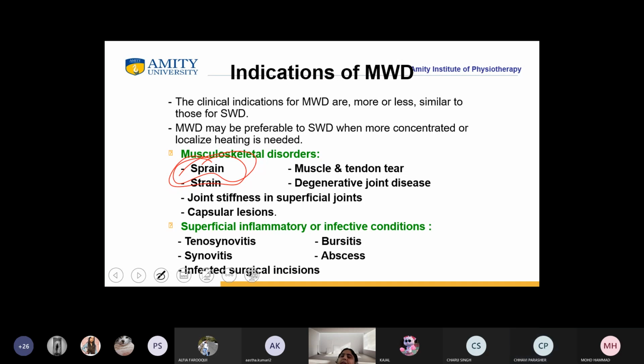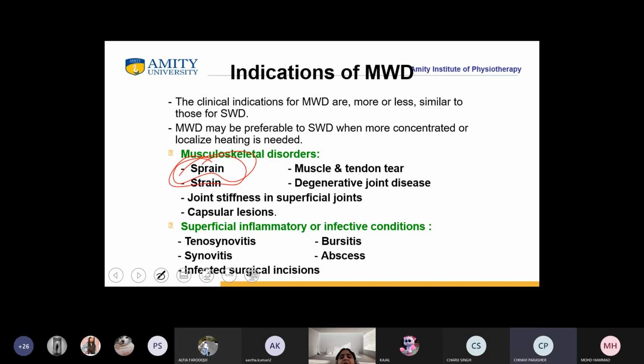You are giving it in sprain because, acute inflammation can be the secondary reason, but the primary reason is that it is used for the superficial tissues and the superficial joints, and the ligament is much more superficial, right? That is why you are giving it for the sprain. You can put the point of inflammation also here, but the foremost is that you are giving MWD for the pain. Am I clear?